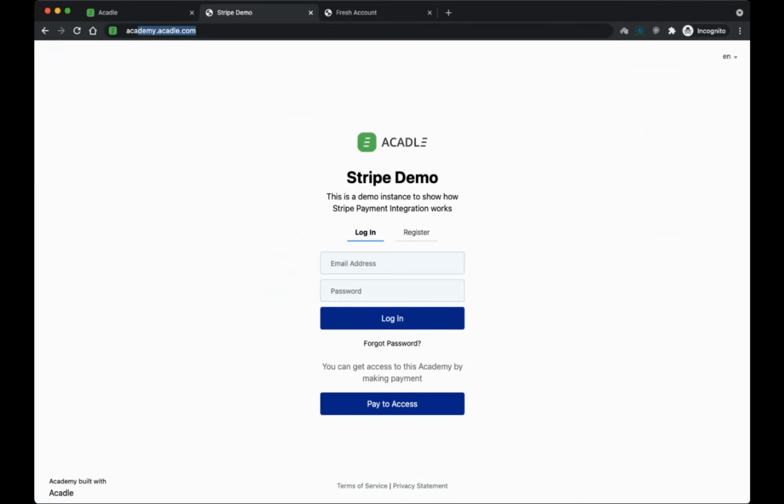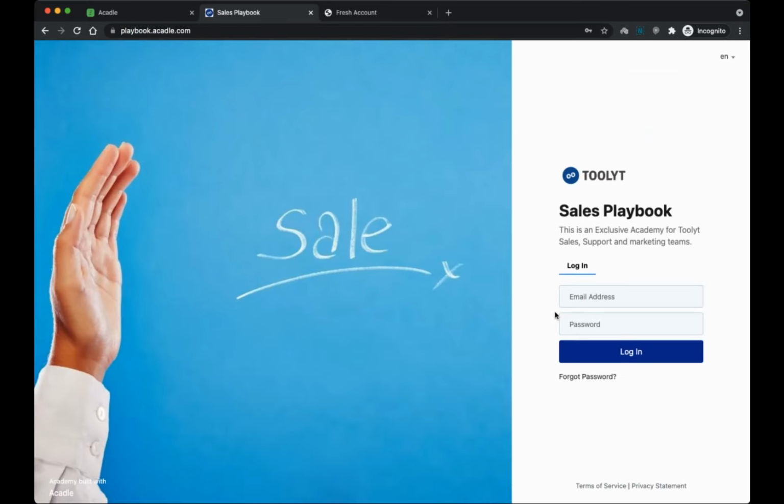Let me also show you my internal academy. This is the academy that I'm using for my enterprise sales team, support team, etc. I use this for invite only, because this is not allowed for everyone.